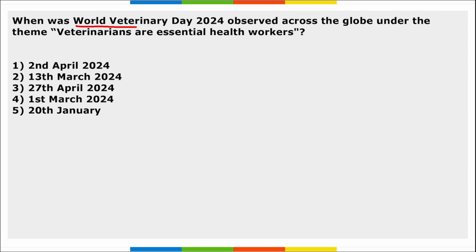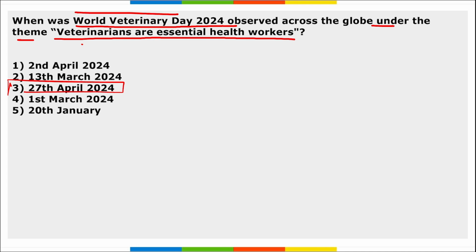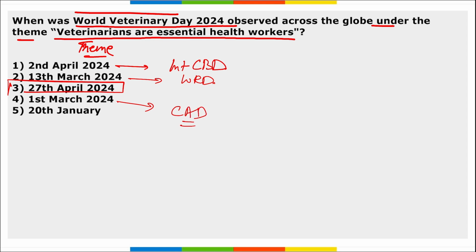Next, when was World Veterinary Day observed across the globe under the theme Veterinarians are Essential Health Workers? So it is 27th of April. We observe World Veterinary Day under the theme Veterinarians are Essential Health Workers. Then remember, on 2nd April we observe International Children's Book Day. On 13th of March we observe World Rotaract Day, and on 1st of March we observe Civil Accounts Day, and this was the 48th Civil Accounts Day that was observed.